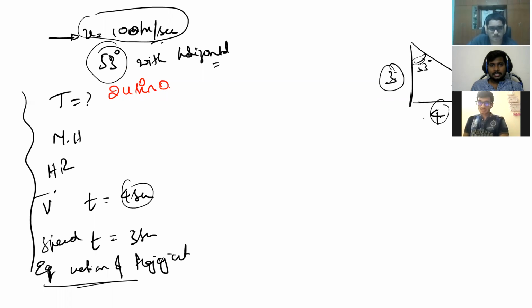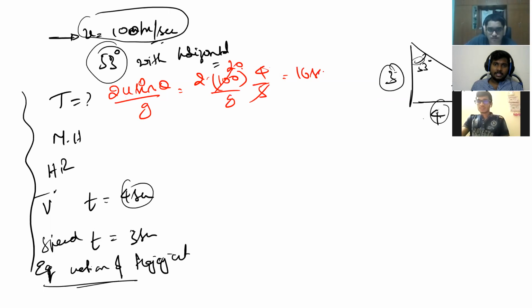2u sin theta by g, right? Time of flight. Yes, sir. The 2 into u is how much? 100 into sin theta is how much? Sin 53 is 4 by 5. 2 into 100 into 4 by 5 is 160, divided by 10 g. G is there. So that is 16 seconds, right?